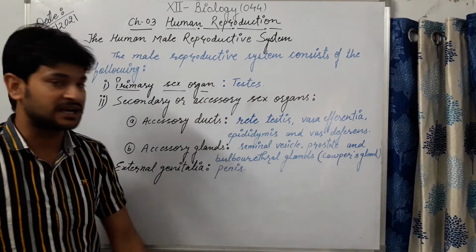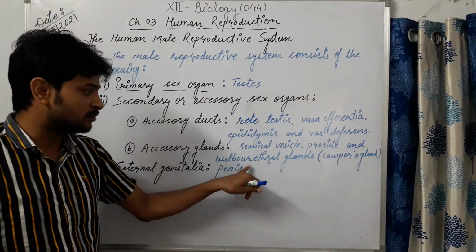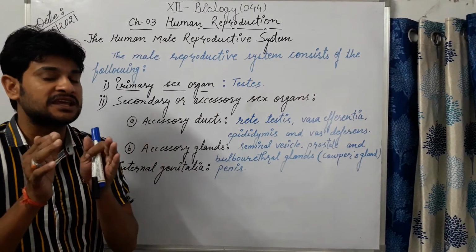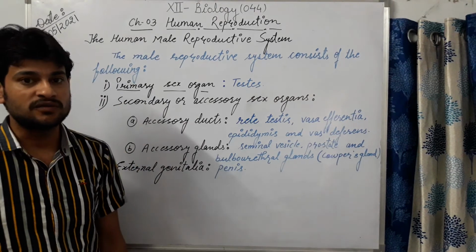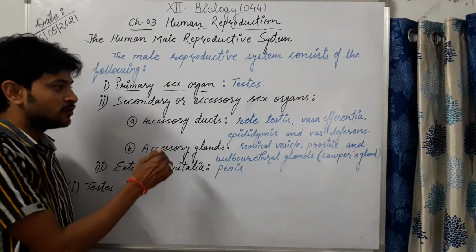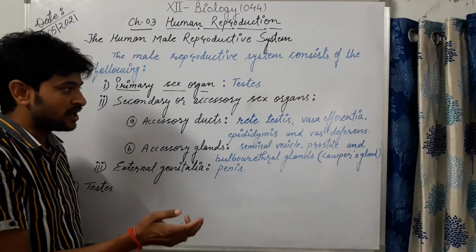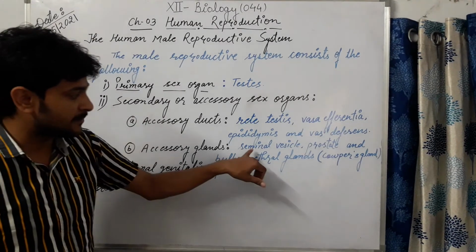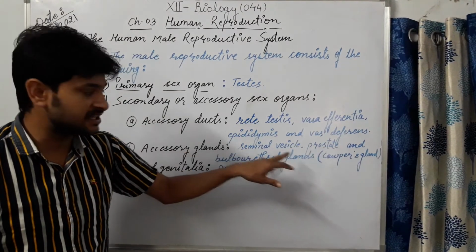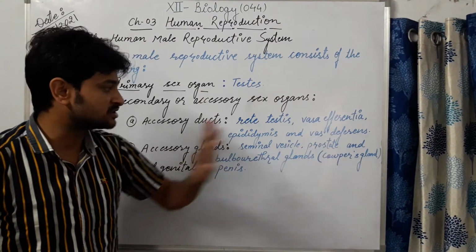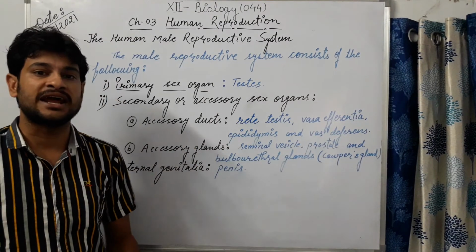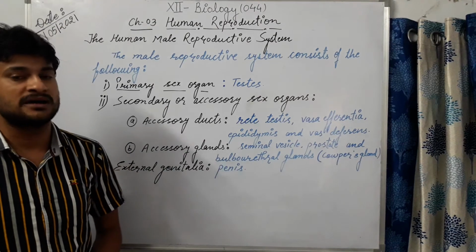The secretion of the bulbourethral gland lubricates the external genitalia for the easy movement of the semen. The secretion of the seminal vesicle, prostate gland and bulbourethral gland is called seminal plasma.